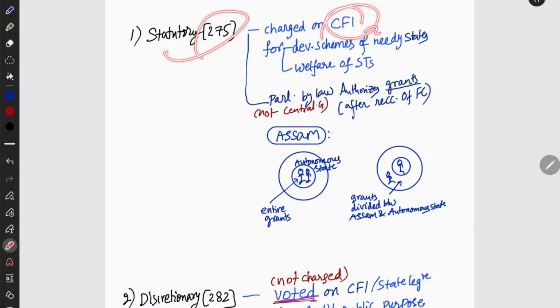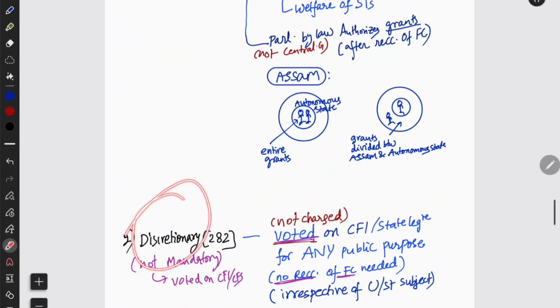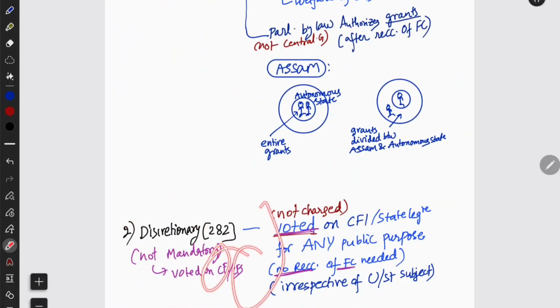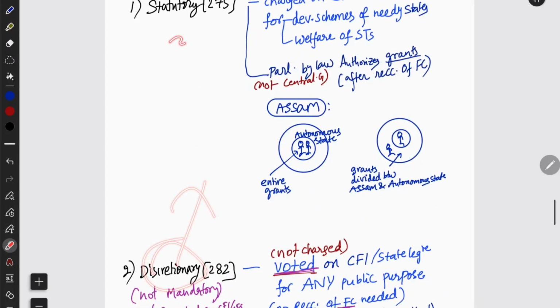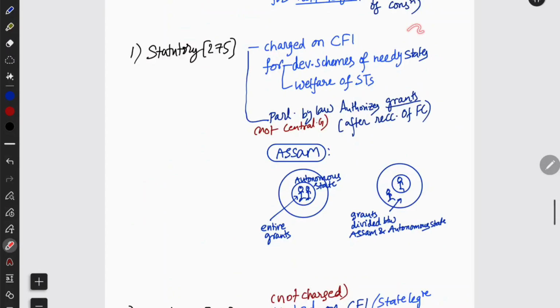Statutory grants are only for the Parliament, from the Consolidated Fund of India, which the Finance Commission recommends. But discretionary grants are for both the Consolidated Fund of India and the Consolidated Fund of State, for both Parliament and State Legislature. But statutory is only for the Parliament. Remember it like this: the provision itself needs a statute, so Parliament will do it.